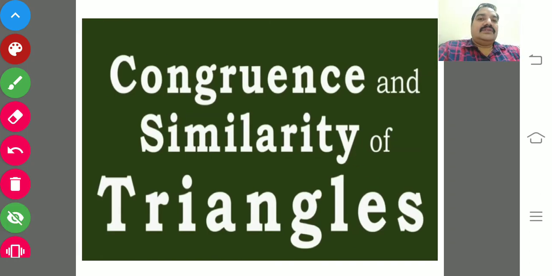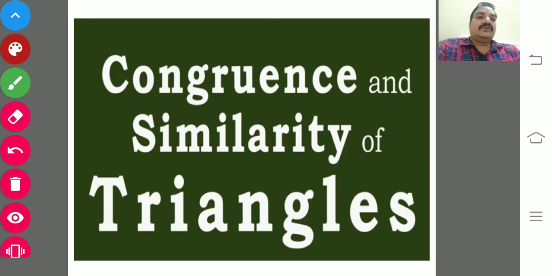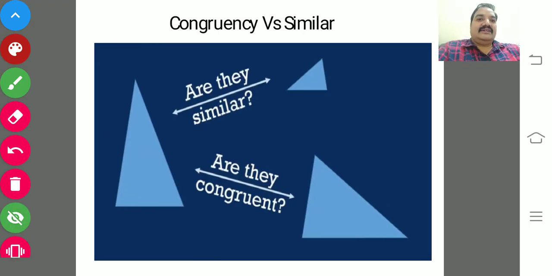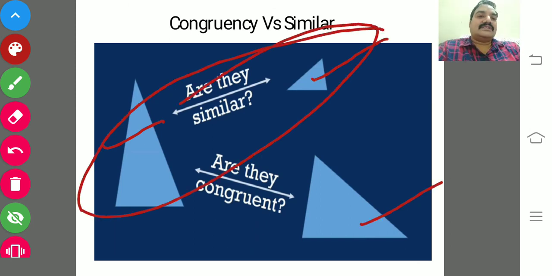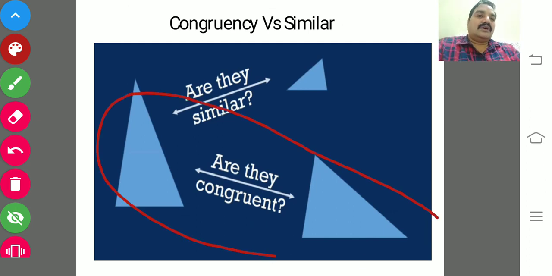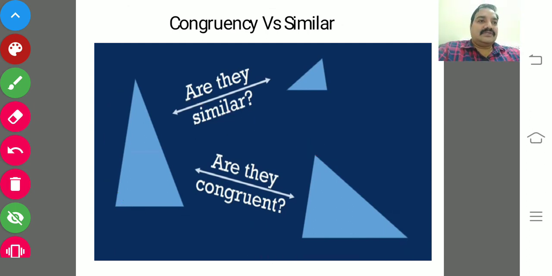Now the topic is mostly focused on congruence and similarity of triangles. What is congruence and what is similarity? You will come to know with the next slides. Here you just observe that there is one triangle, another triangle, three triangles. When you compare, are these two similar or are these two congruent? So many questions: what is similar and what is congruent?